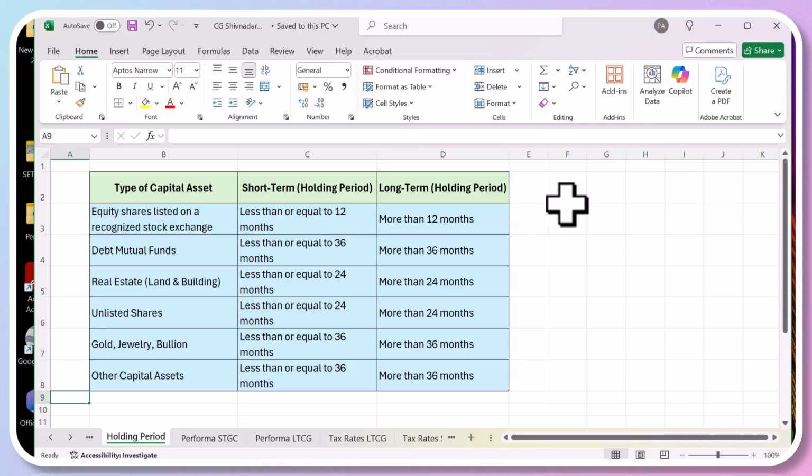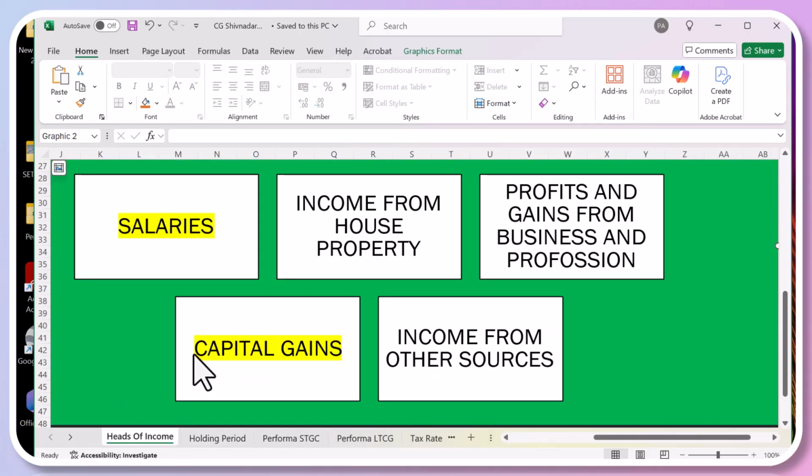Today's lecture is very important because there could be two questions from this topic. So you have to be all present and listening, because all the questions I'll be doing in today's lecture. If you understand everything, then you should not have any problem attempting the end term exam. Two questions will be from this topic, and the topic which we are going to cover today is capital gains.